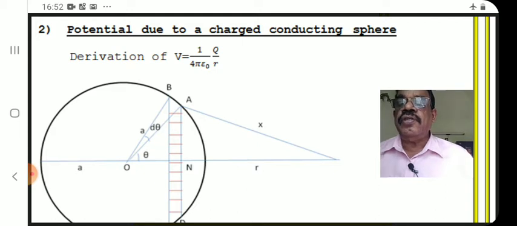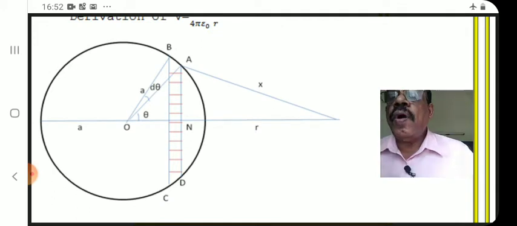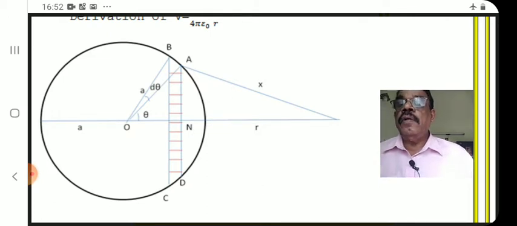So we cut this into a number of spherical shells. Charges are residing on the surface. Here ABCD is one such shell. AD is a plane. BC is another plane. AB is a small section and it subtends angle d theta at center O. Angle AON we mark as theta. You look at the figure. A large conducting sphere carrying charge is shown. P is a point outside. We have to find the potential at P.